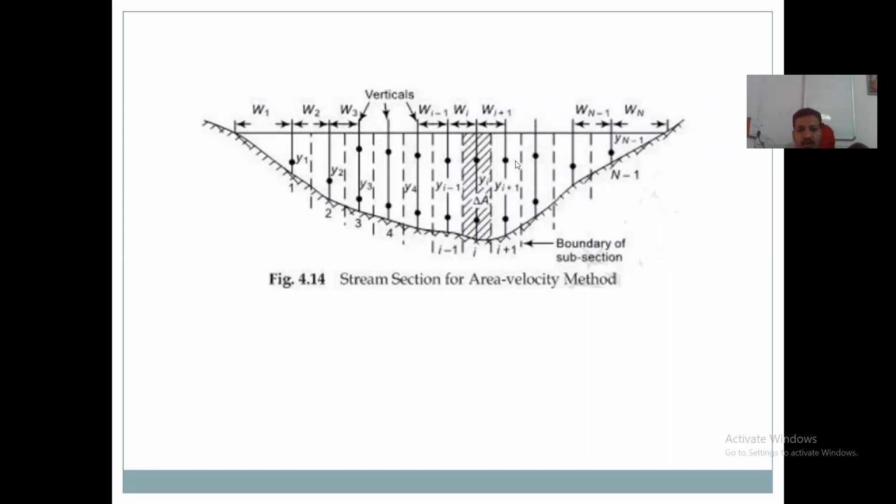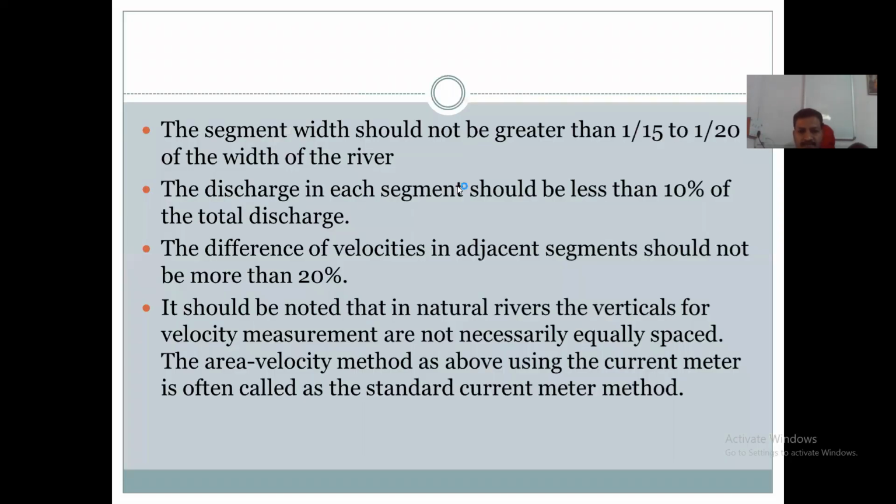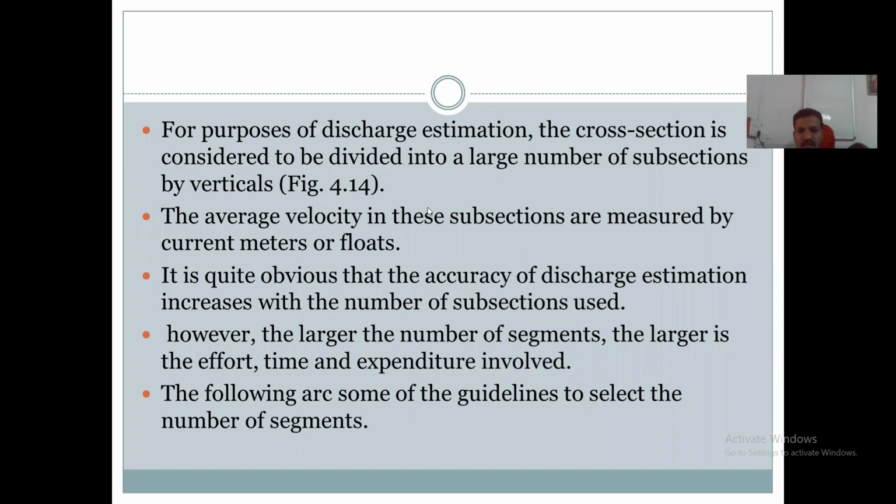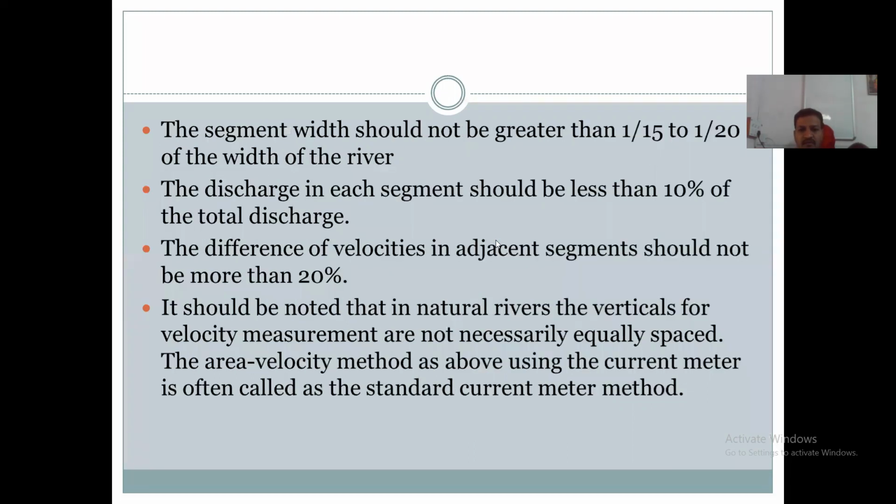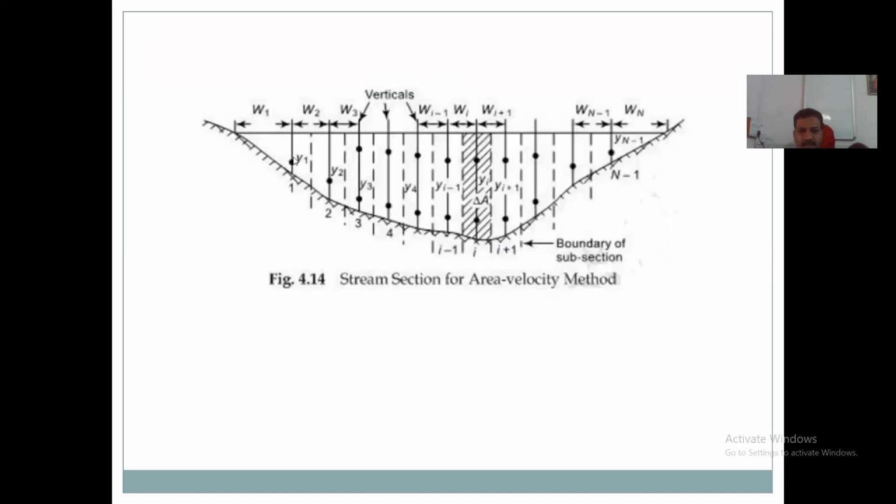It is divided into a number of segments, a large number of subsections, by verticals. These are the subsections. See this y1, y2, y3, y4.